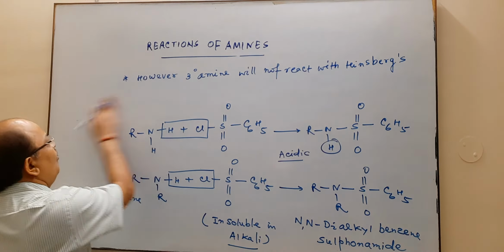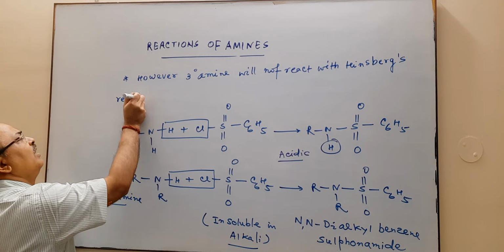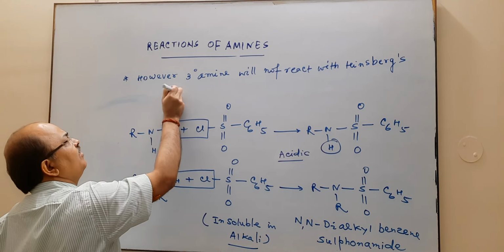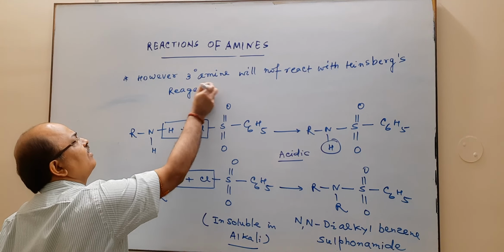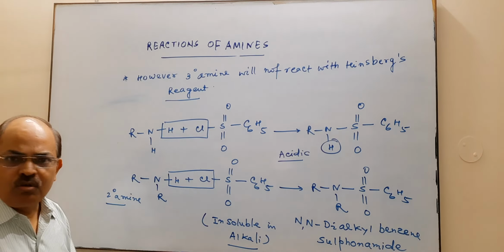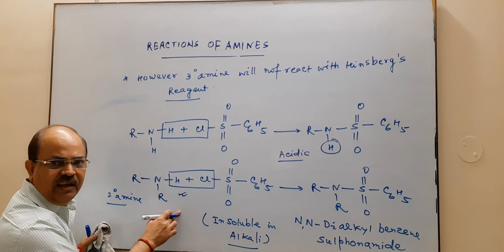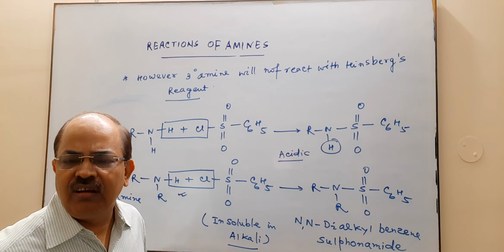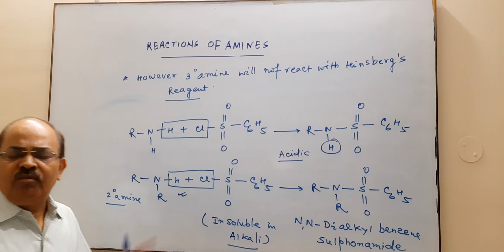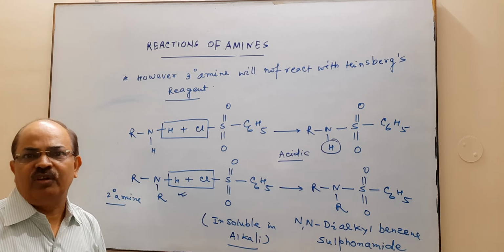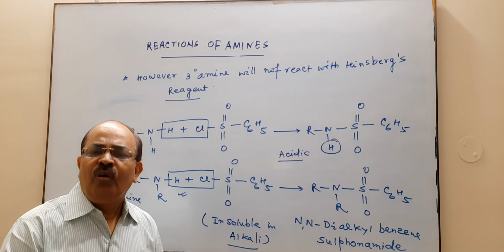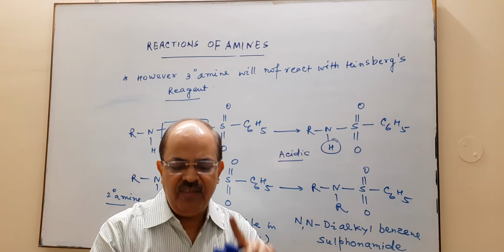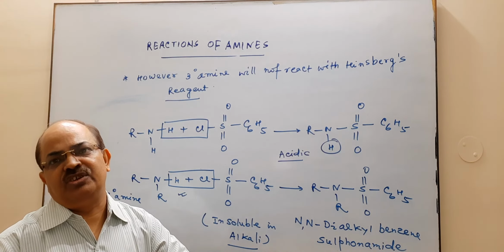It will not react with your Hinsberg's reagent, because here also, when the alkyl group comes, there is no replacement possible. That's why tertiary amine will not give this reaction. So by this reaction, we can easily distinguish between the primary amine, secondary amine and the tertiary amine.